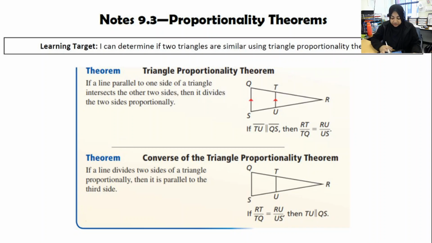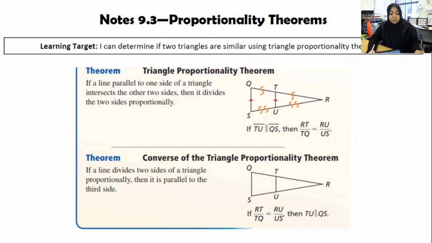The triangle proportionality theorem says that if I have this triangle right over here, and it's intersected by 2 parallel lines like that, so if I have TU parallel to QS, then I can say that RT is similar to TQ and RU is similar to US. Now like we did last time, you can totally separate out those triangles and then use proportionality that way. But the cool thing is, if you know these 2 lines are parallel, then even those partial segments are also similar. They create that same ratio.